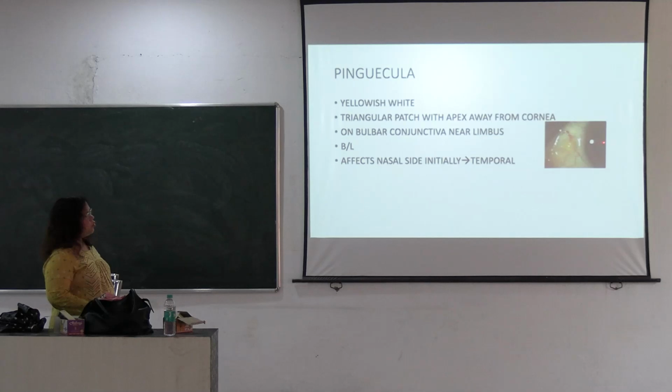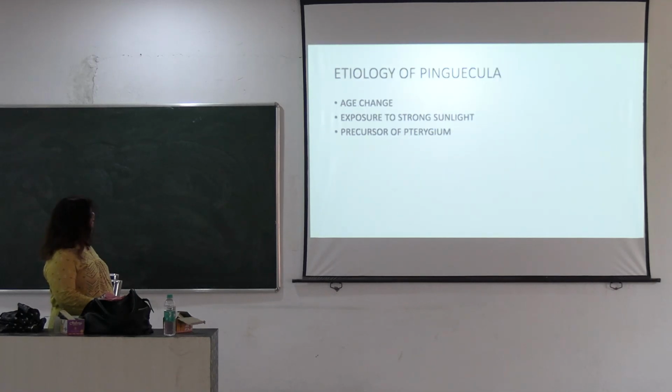The apex is facing towards the cornea. This is the cornea, this is the pinguecula and this is the limbus. The apex is mostly towards the limbus and it mostly affects the nasal part, and sometimes is also present on the temporal side.